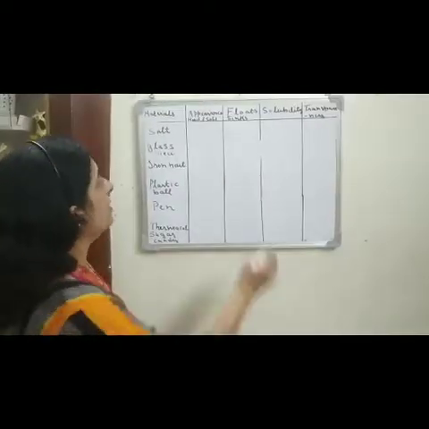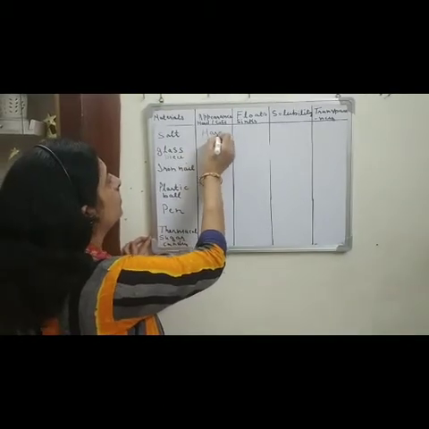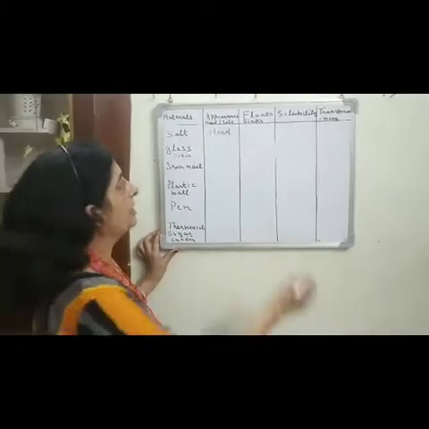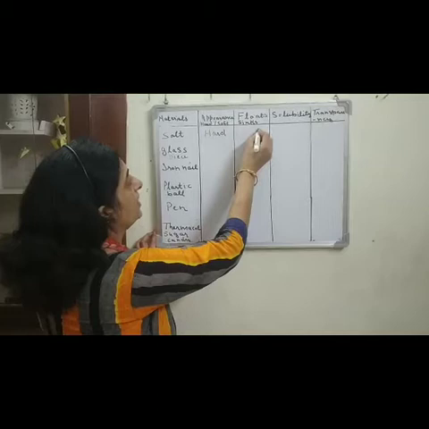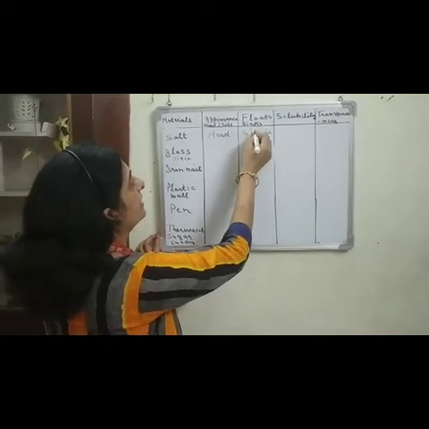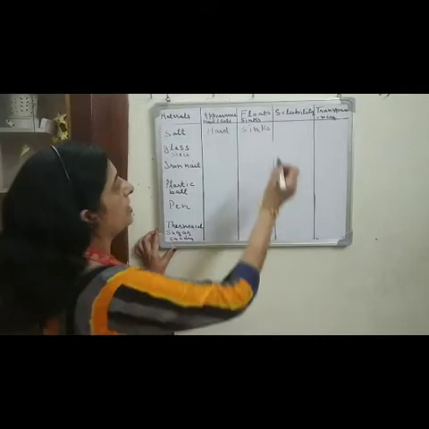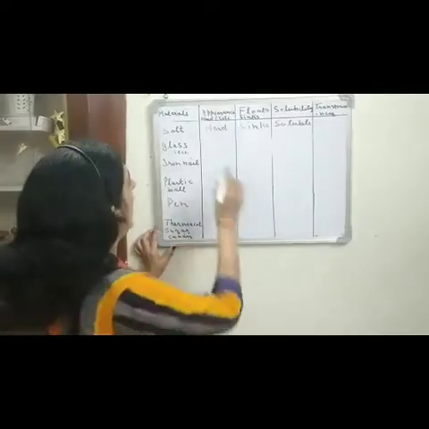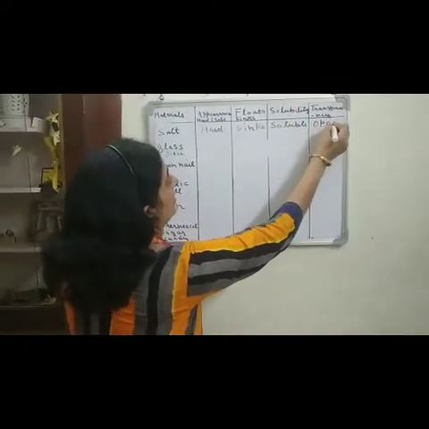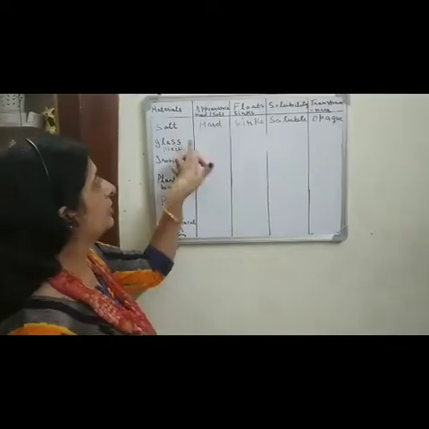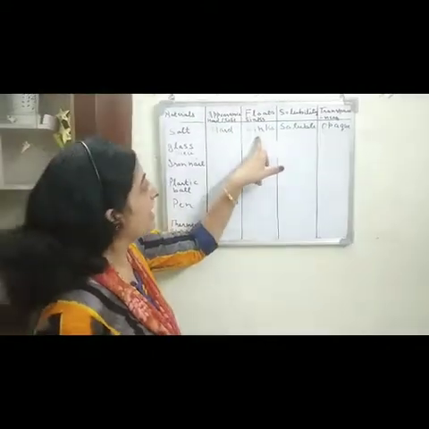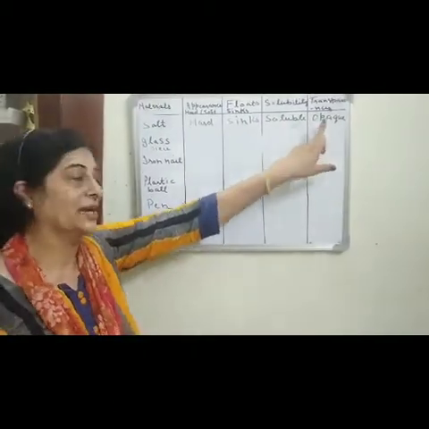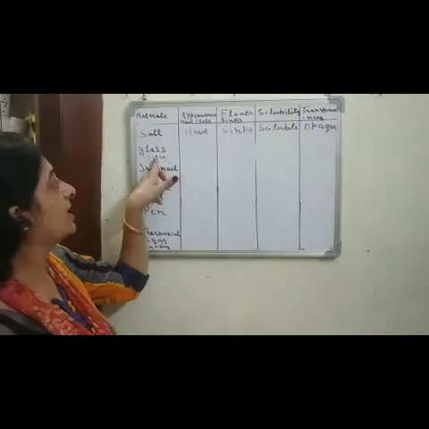Salt, when we see, it is hard to touch. When we put it into the water, it will sink. After that, it is soluble in water. When we add it in water, it is easily soluble and it is an opaque object. So, we can categorize the salt as a hard material that sinks in water, soluble in water and an opaque object.